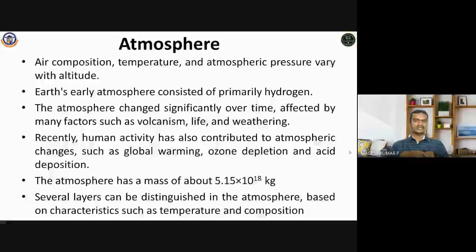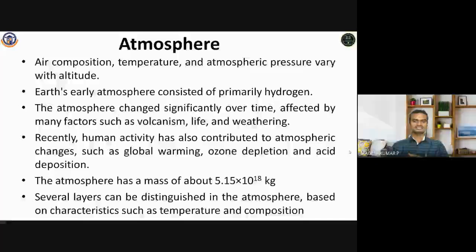Earth's early atmosphere consisted primarily of hydrogen. So in the early days, that means thousands of years ago, the atmosphere contained only hydrogen, not all other gases. Then the atmosphere changed significantly over time, affected by many factors such as volcanism, life, and weathering.